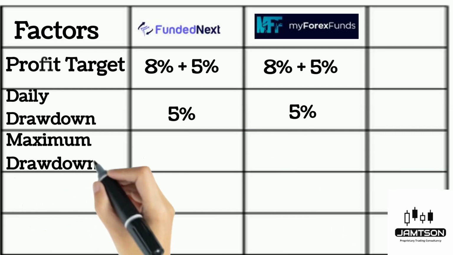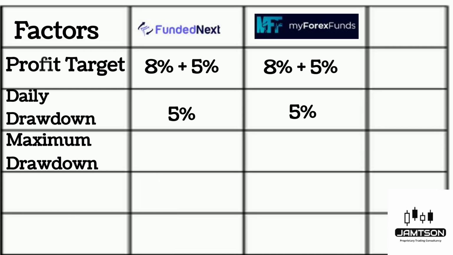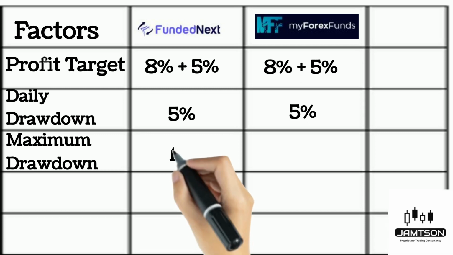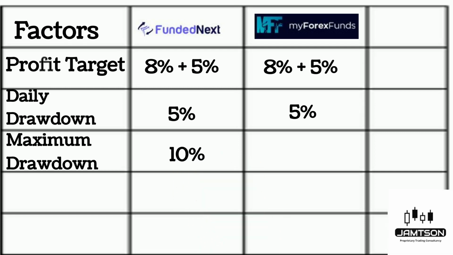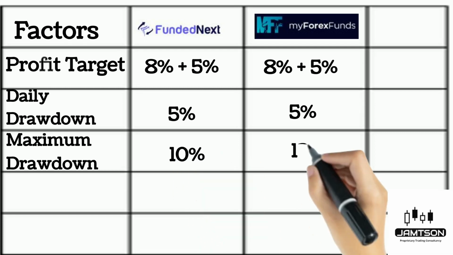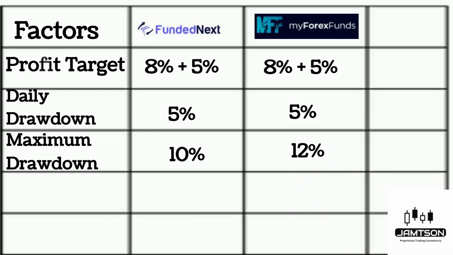Anyways, let's look at the maximum drawdown now. Here is where it makes the difference. In FundedNext, they have a 10% maximum loss, whereas in My Forex Fund, they have a 12% maximum loss. Both of the platforms provide a fixed and static type of loss. So your loss limit will be calculated from the initial balance. Wherever it stays, it will remain fixed. It won't trail with your profits.